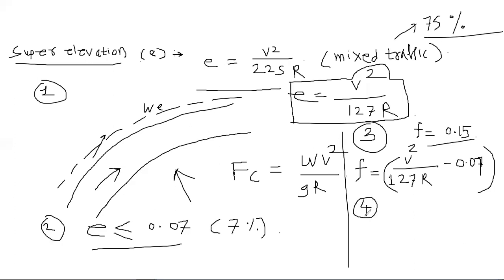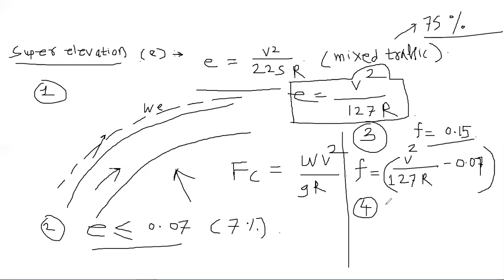Now in this step 4, what is the preliminary condition? In this step 4, your value of super elevation is also exceeding 0.07. Your value of friction is also exceeding the maximum permissible value, that is 0.15. Then in such condition, you should now reduce your design speed, because these two values are dependent on the design speed. They are directly proportional to design speed, right? So you need to reduce the design speed.